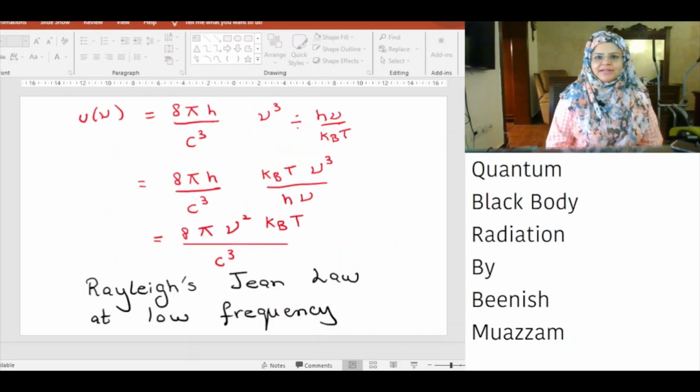Since exponential h nu over kBT minus 1 at low frequency is equal to h nu over kBT, we get U nu is equal to 8 pi h nu cube divided by c cube divided by h nu over kBT. 1 nu cancels and we are left with 8 pi nu square kBT divided by c cube. This is Rayleigh-Jeans law at low frequency.